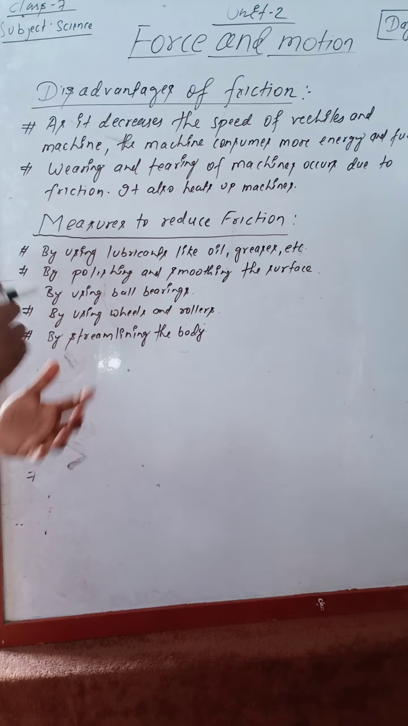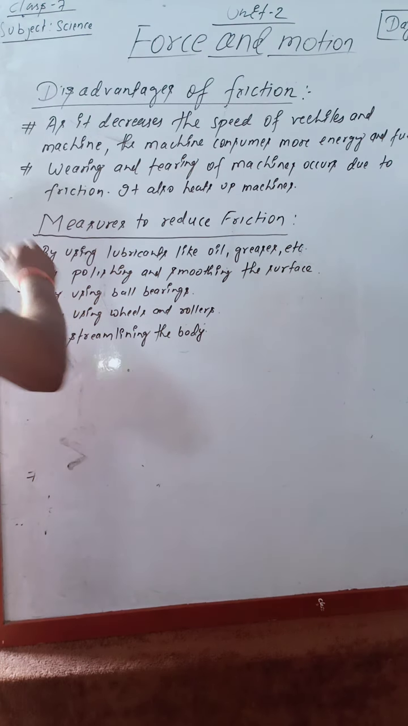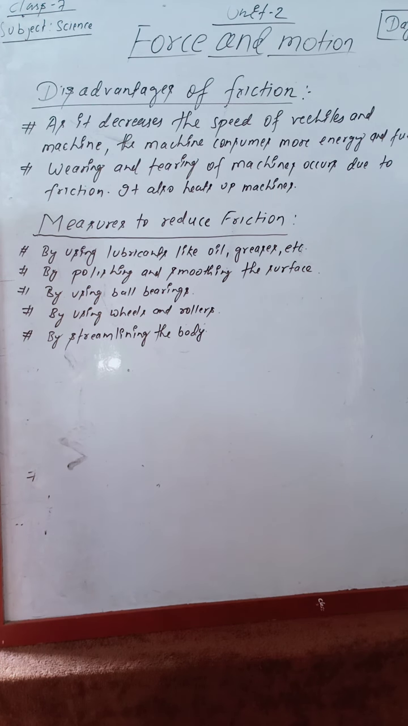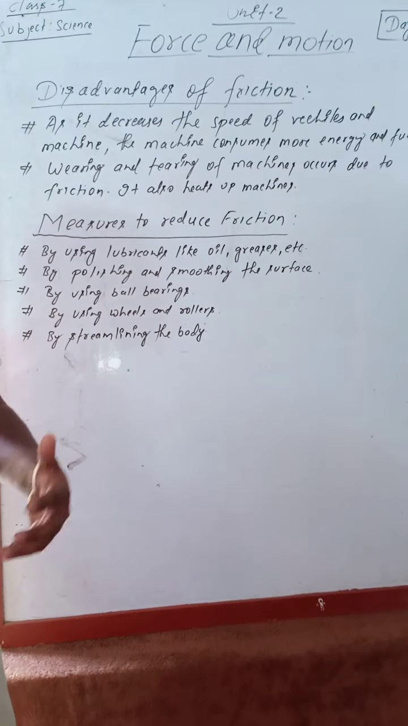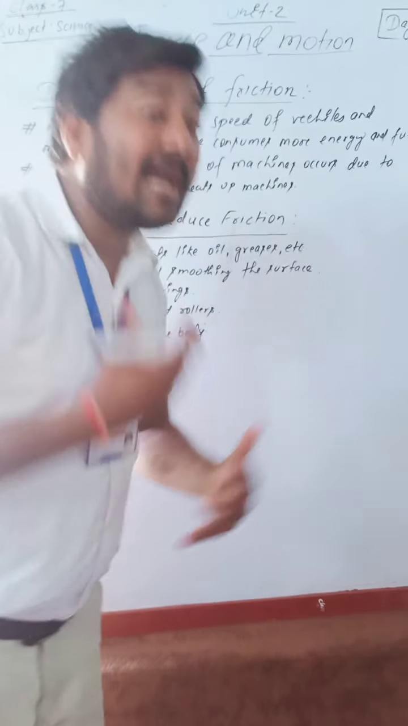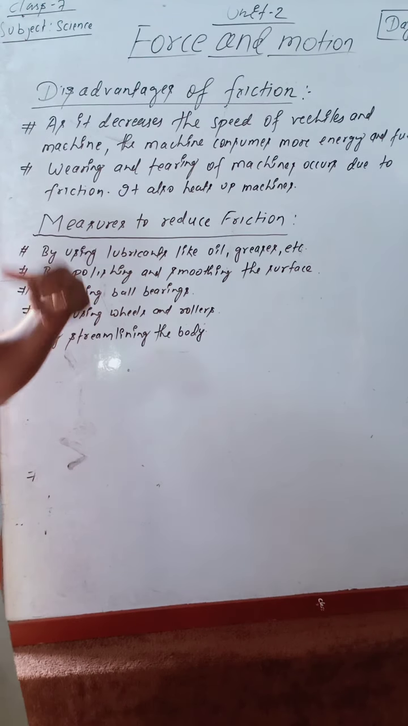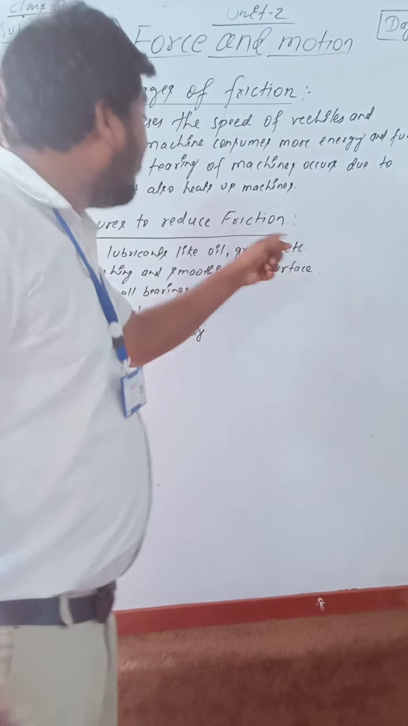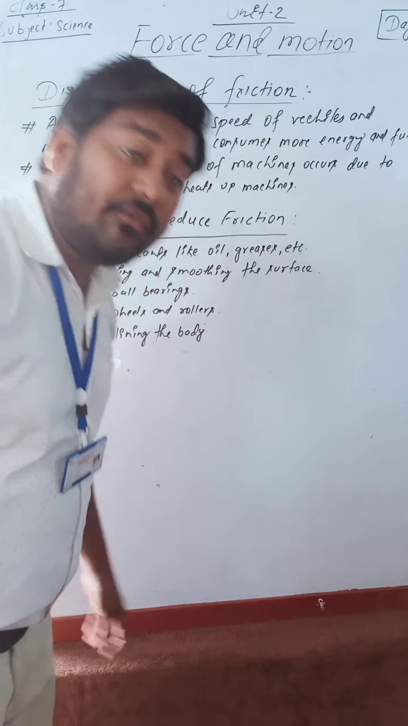How can we reduce the friction? What are the measures for that? By using lubricants like oil and grease. When our vehicles get jammed, we can use different types of lubricants like oil, grease, etc. Then it can reduce the friction.